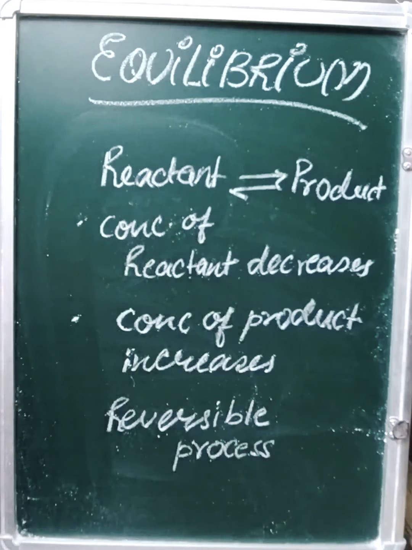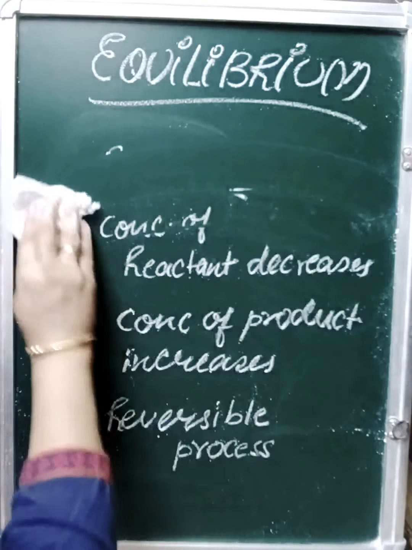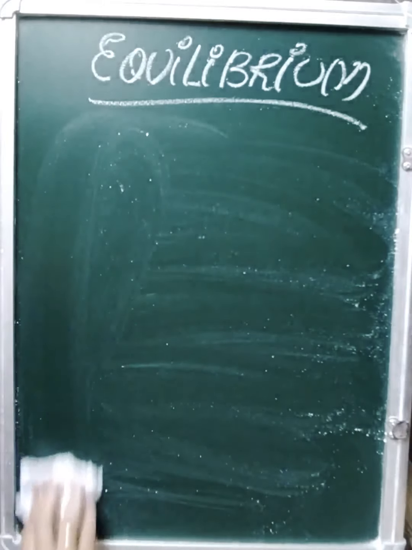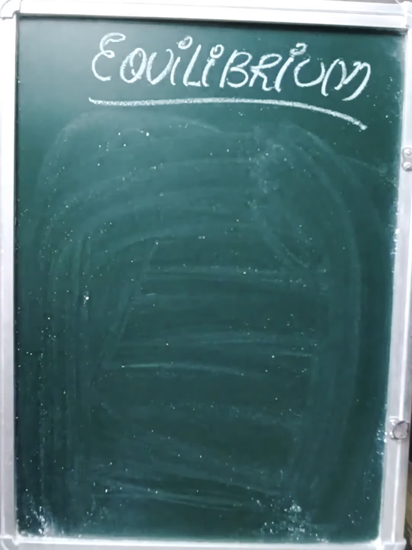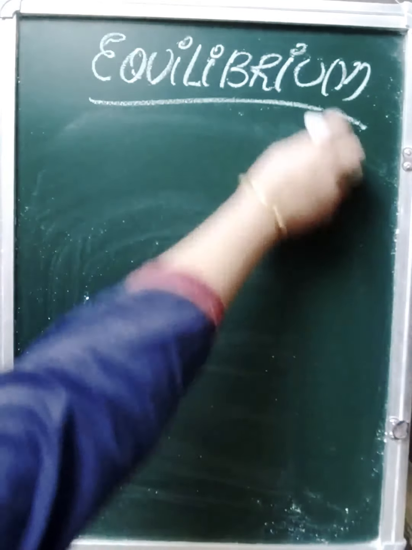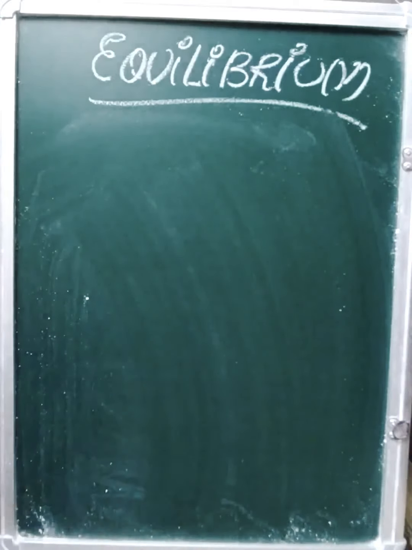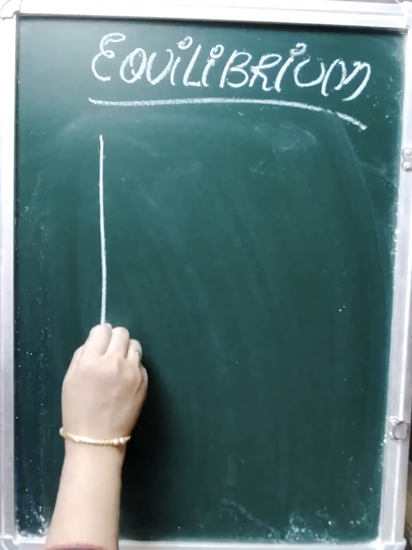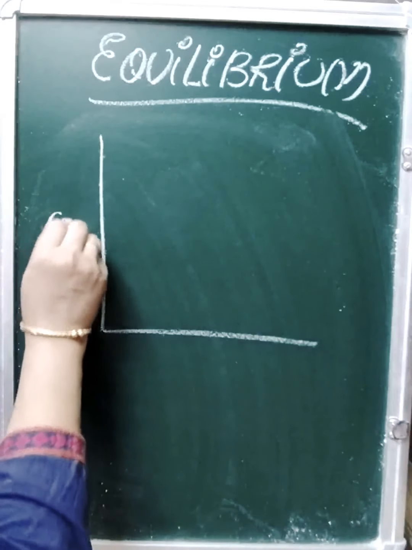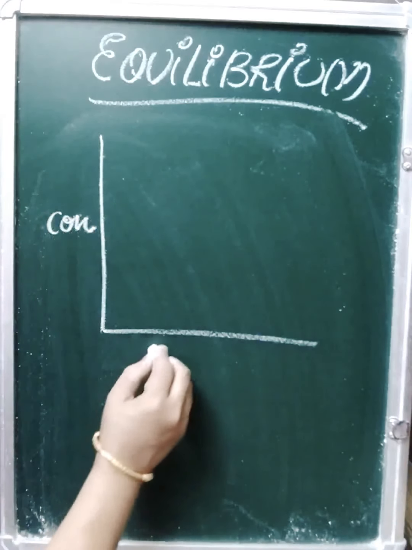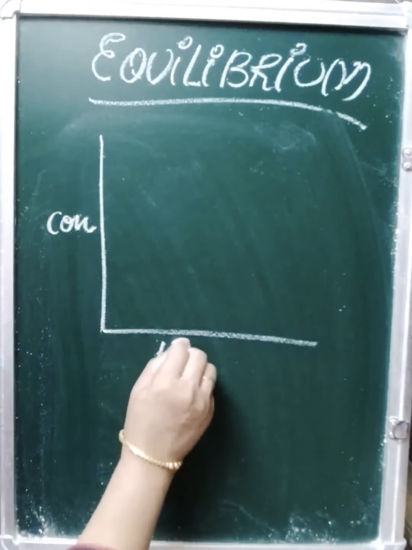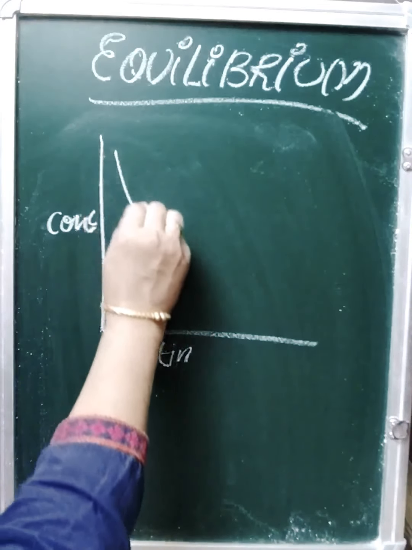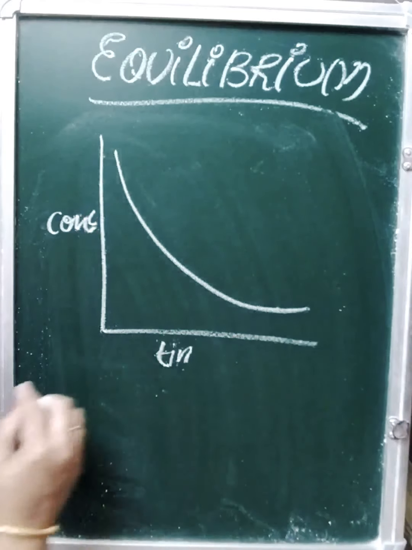If we see that graphically, here I take concentration, here I take time. We see that concentration of reactant decreases with time.